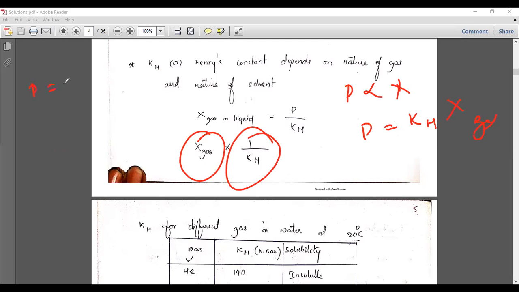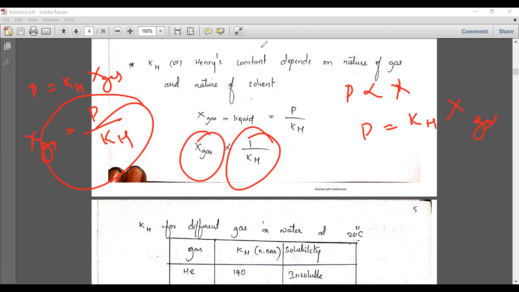The mole fraction of gas is equal to P by Kh. That means the solubility is inversely related to the Henry constant. If you have a large Henry constant, there is less solubility. If the Henry's constant is very small, there is more solubility.